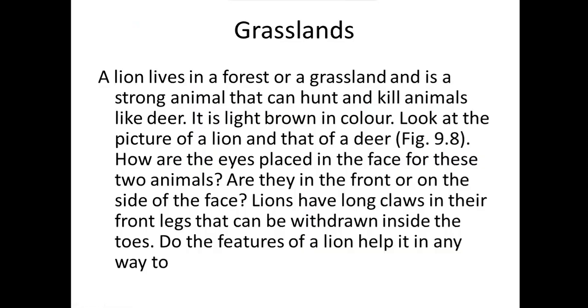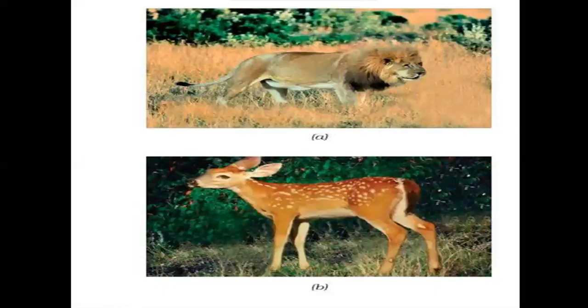Next, grassland. We have to study some features of grassland animals. Figure A, lion, and figure B, deer. The lion lives in grassland or a forest. We know this is a strong animal that can hunt and kill animals like deer.